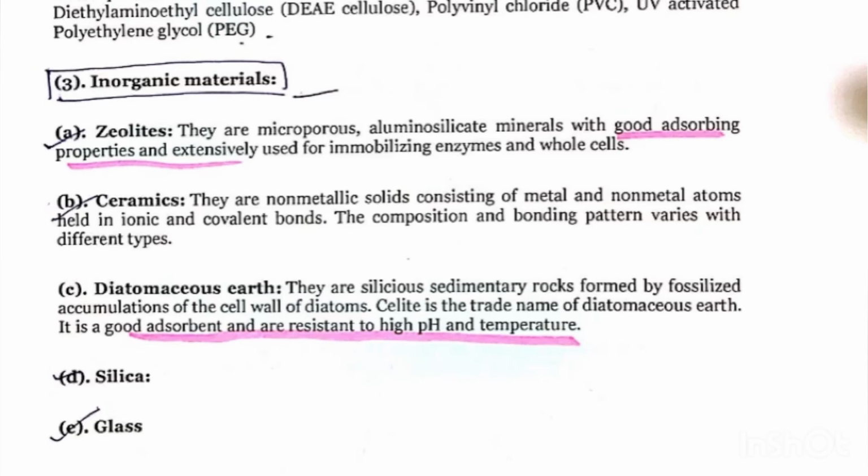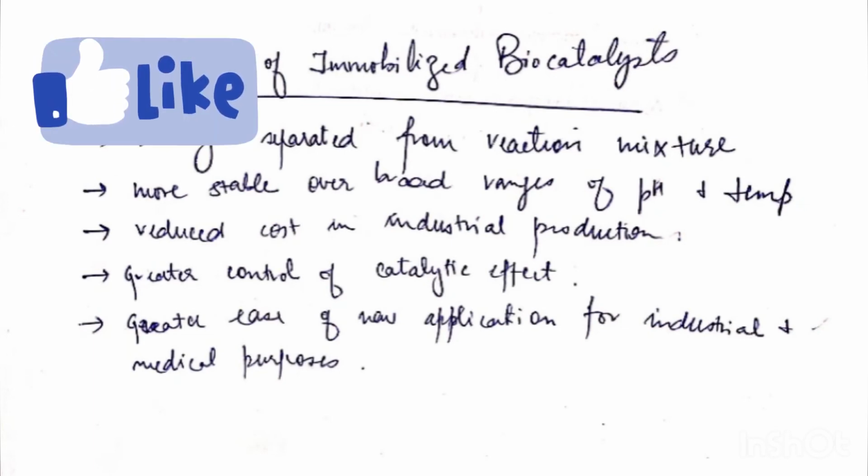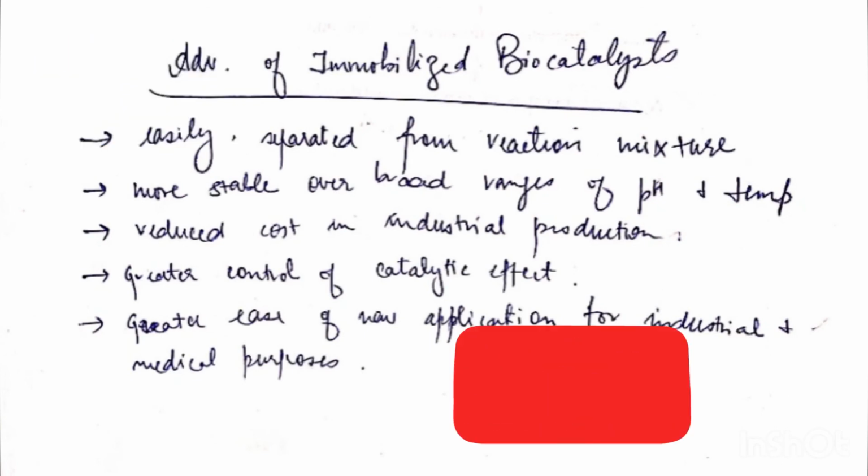This is an important topic. It basically comes for a 6-marker question in which you're supposed to write what is enzyme immobilization and how many types of matrix are there. So do go through it. Now let's have a look at the advantages of immobilized biocatalyst. They can be easily separated from reaction mixtures, they are more stable, reduced cost in industrial production, and the greater control of catalytic effect. Now these all are the advantages.